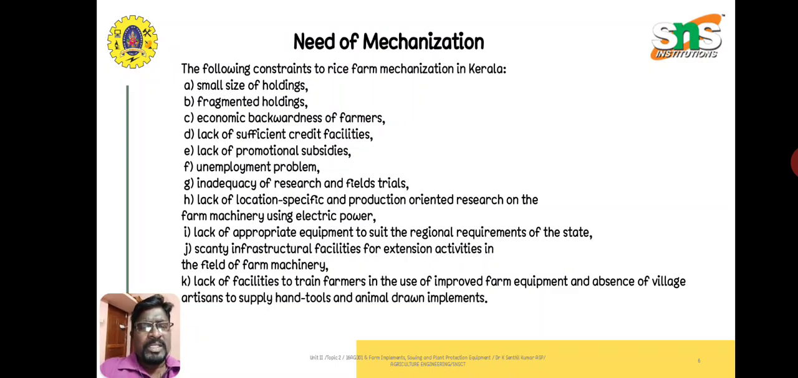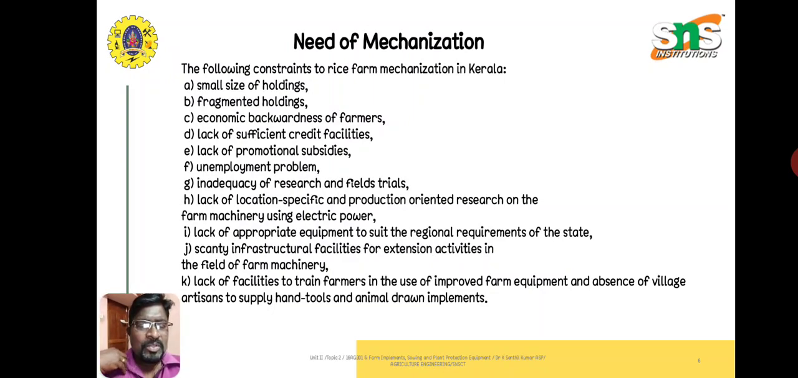Then lack of location-specific and production-oriented research on the farm machinery using electric power. That means proper research facilities are not available on which implement or machinery is to be used. And lack of appropriate equipment to suit the regional requirement of the state. As I said, depending upon the soil and the rain condition, the equipment or the mechanization that we are going to implement may vary.